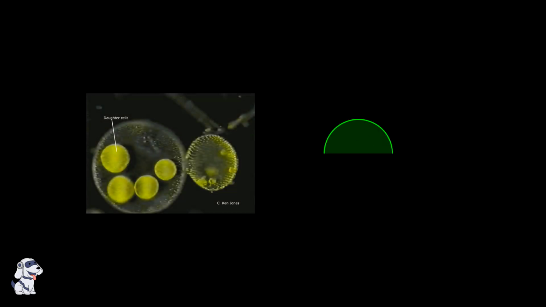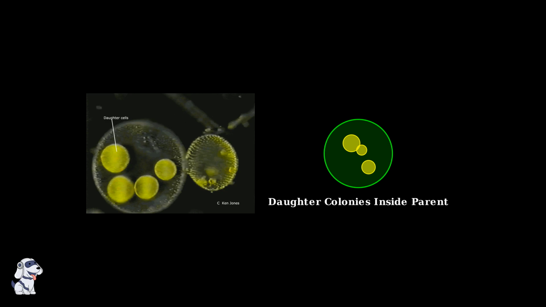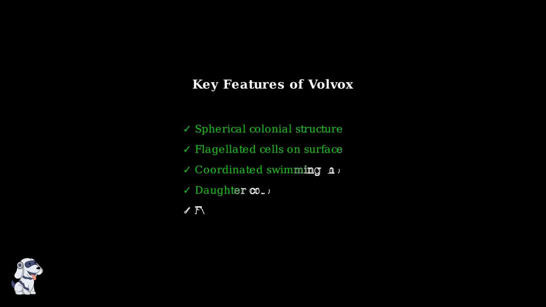Inside the Volvox colony, you can often observe daughter colonies developing. These smaller spheres grow within the parent colony and will eventually be released to form new independent colonies, continuing the cycle of colonial life. Volvox perfectly demonstrates how individual cells can work together to create something greater than the sum of their parts. This motile colonial organization represents an important evolutionary step toward more complex multicellular life forms.